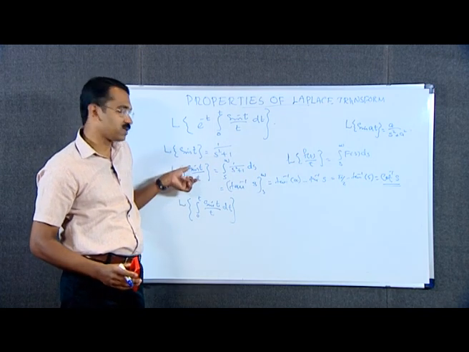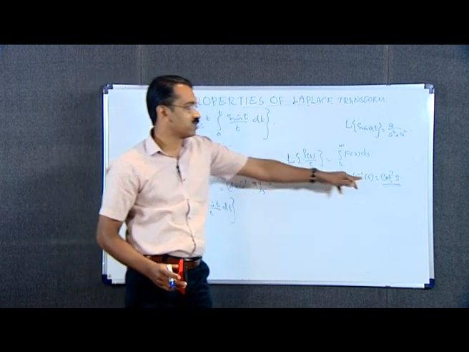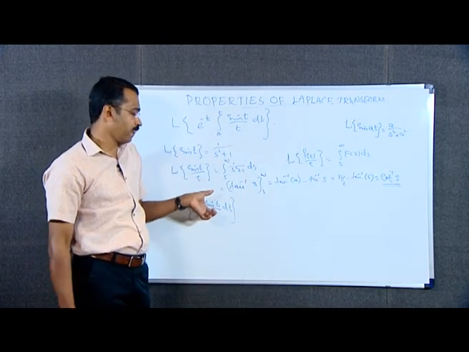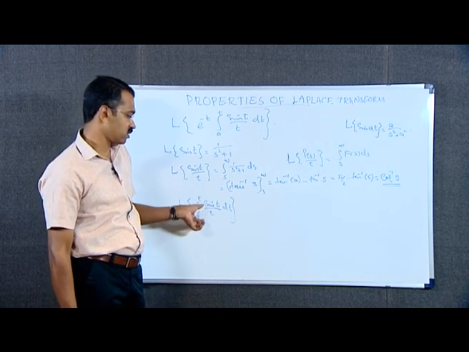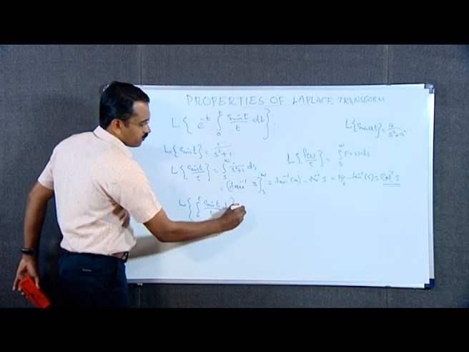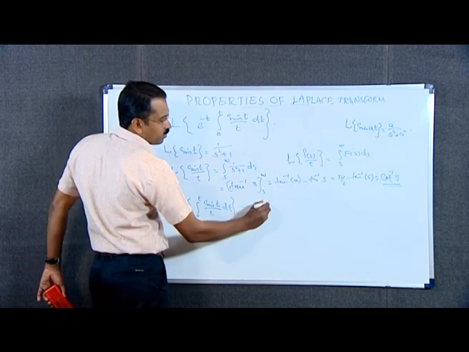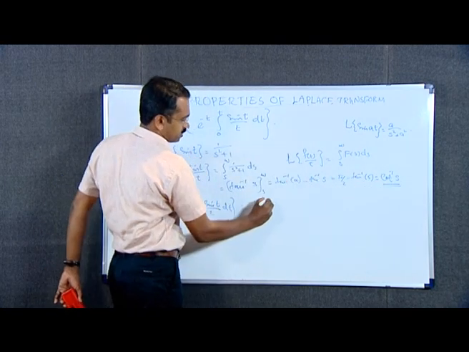We have the Laplace transform of function sin t by t, which is cot inverse s. Therefore, by the property of transform of integrals, we can write this is equal to 1 by s into f of s, where f of s is taken as this cot inverse s,